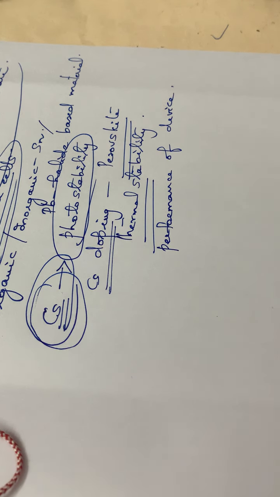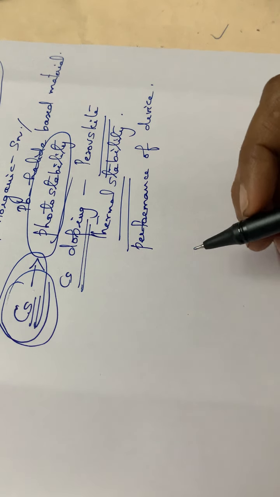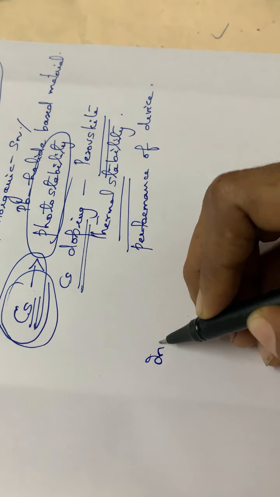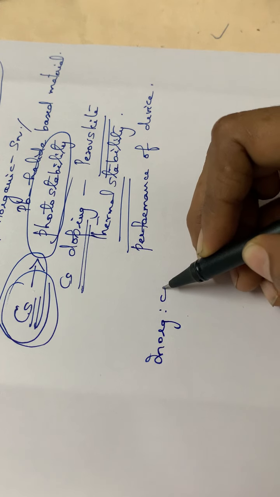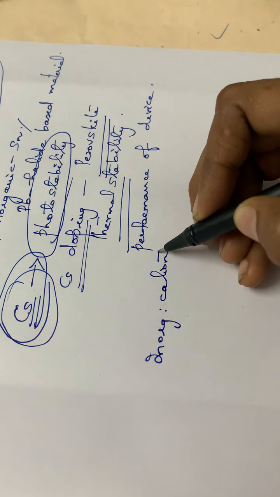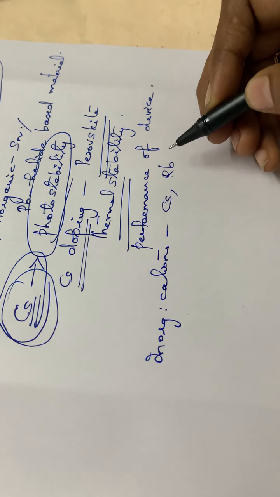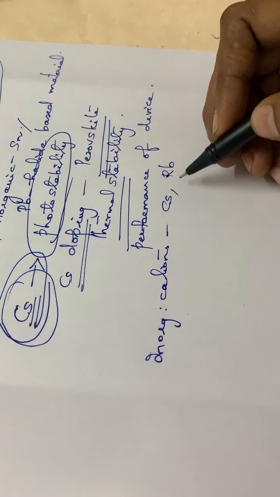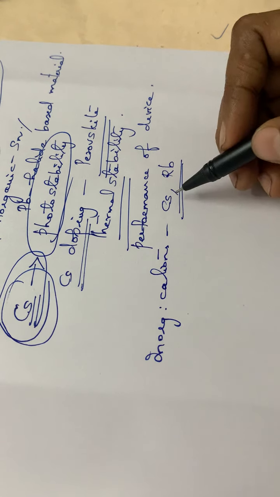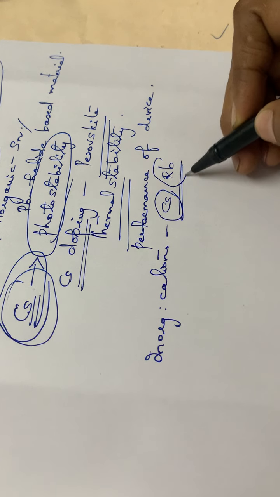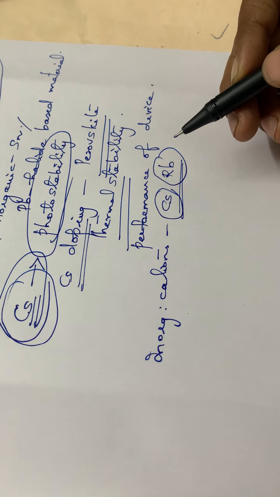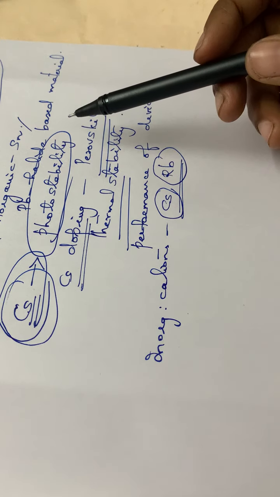And also, recently some inorganic cations, in addition to cesium, such as rubidium, are also found useful in adding to this perovskite.